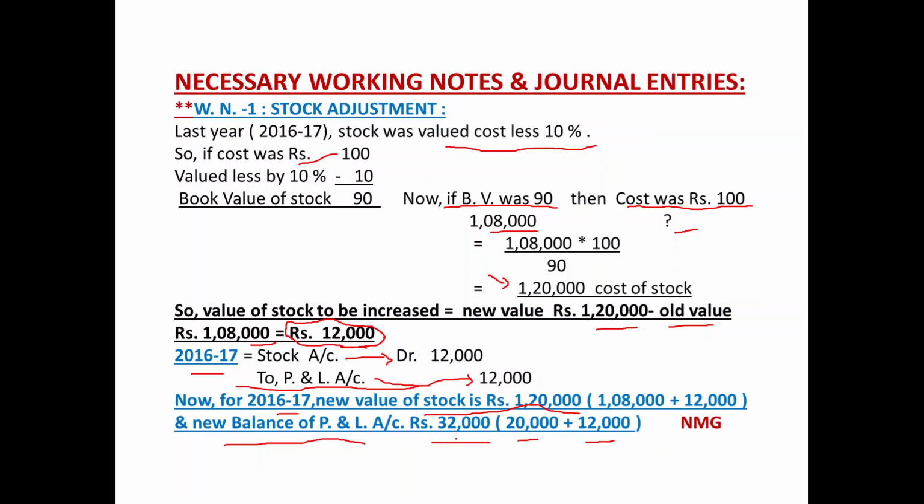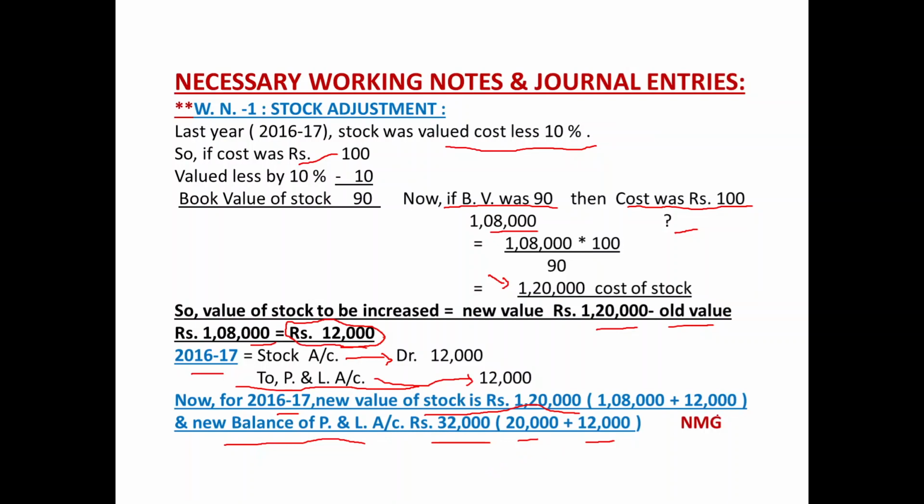That way, it became 32,000. So new value of closing stock for last year 2016-17 is now 1,20,000, not 1,08,000 as shown in the balance sheet. And the new balance of profit and loss account would be 32,000, not 20,000 as shown in the balance sheet.